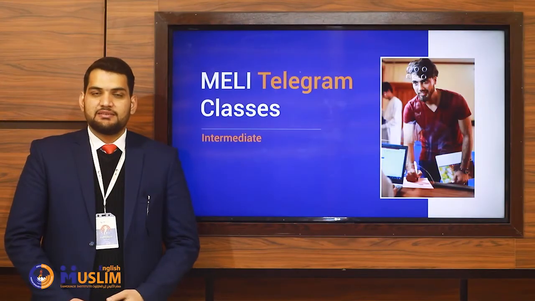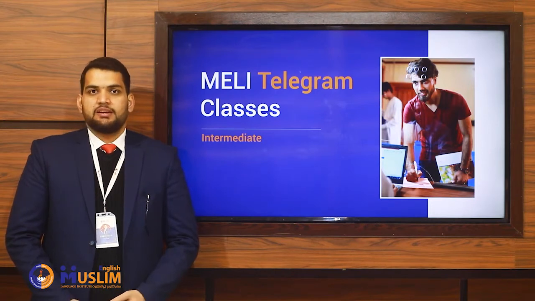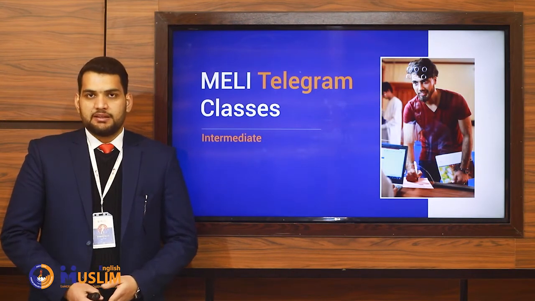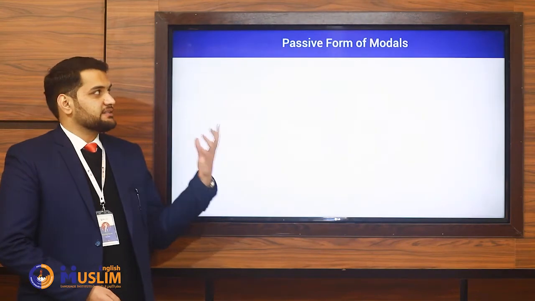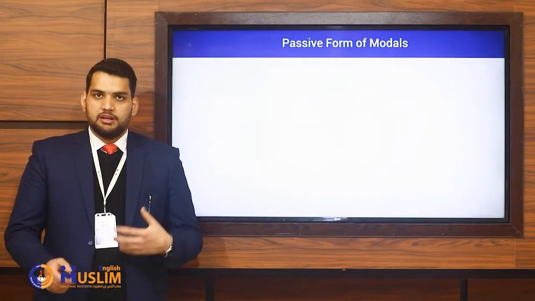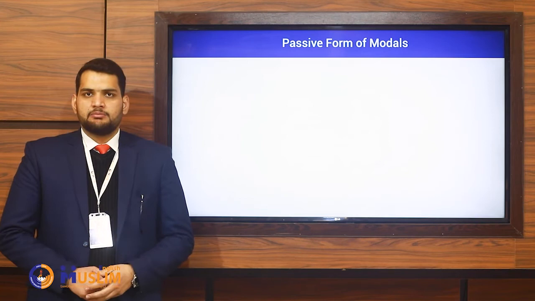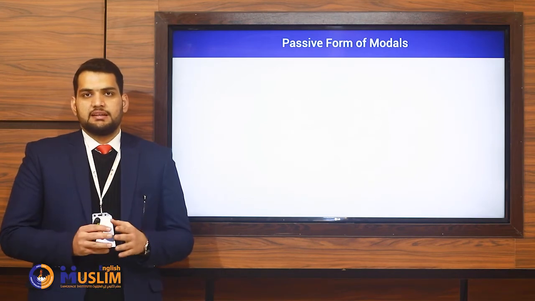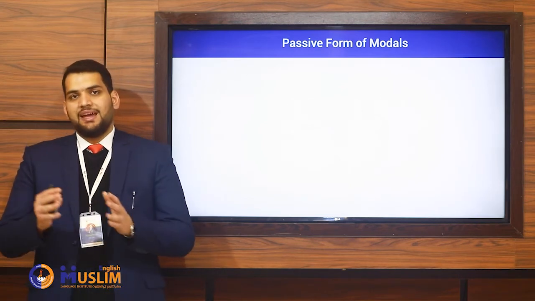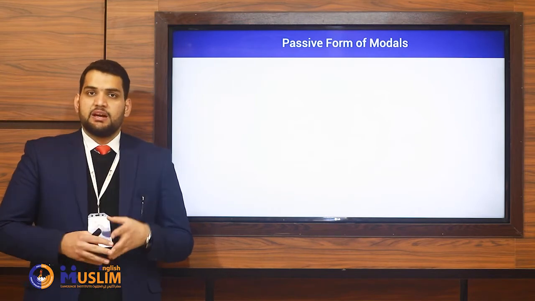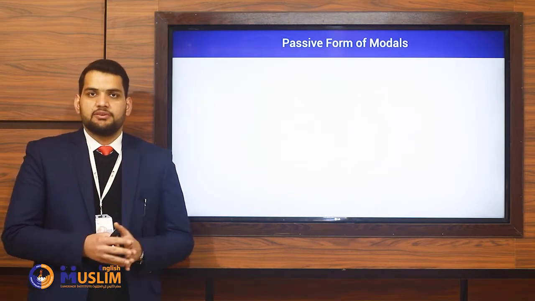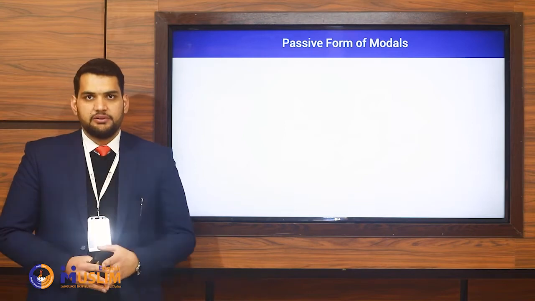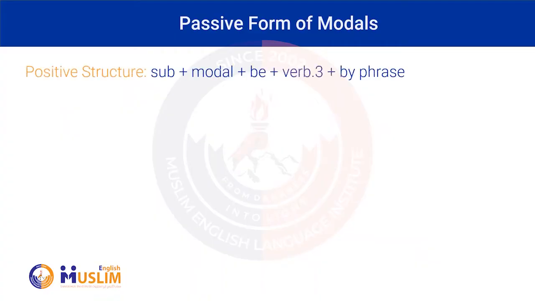This is the grammar lesson for intermediate level. Now in this lesson today we're going to talk about the passive form of modals or modal auxiliary verbs. Remember, we can use the modal auxiliary verbs both in active voice and in passive voice. Since we have already talked about the active voice, let's today talk about the passive voice. So the positive structure is subject plus the modal plus be plus verb 3 plus by phrase.